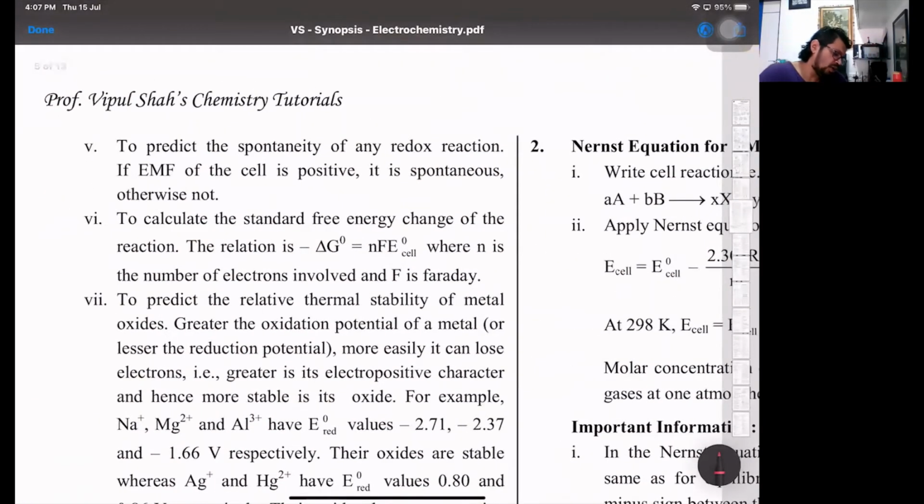Then you can predict the spontaneity. Spontaneity is if the EMF is positive, cell reactions are spontaneous. We can calculate delta G. If a reaction is spontaneous and it generates electricity, then delta G is going to be lowered. The free energy will be lowered, which indicates spontaneity.